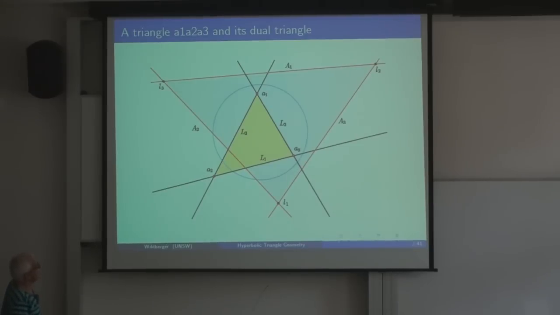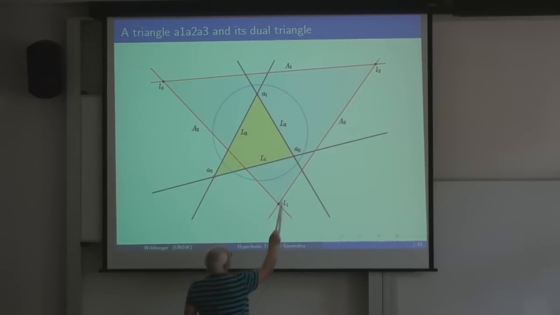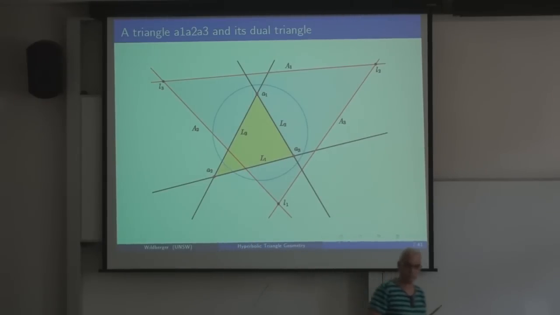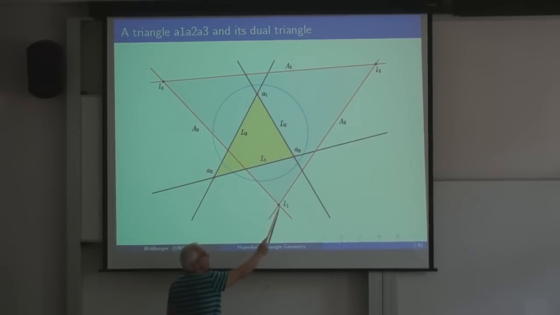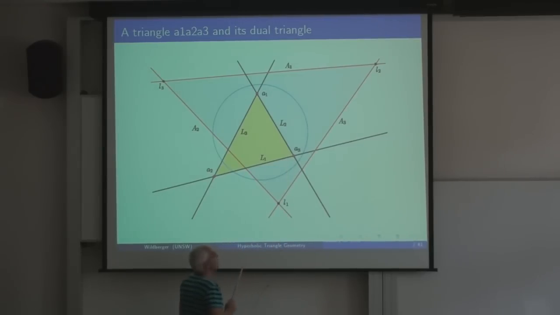So we get a new triangle, the triangle in light blue with points L1, L2, and L3, which is the dual of the original triangle. And pleasantly, if you do that again, you get back to where you started. So if you take the dual of this point, you get this line, and similarly for the other points. That's a consequence of the following important fact: if A lies on the dual of B, then B lies on the dual of A.